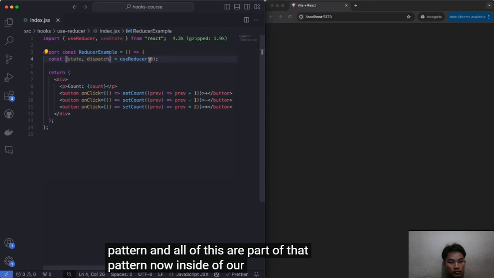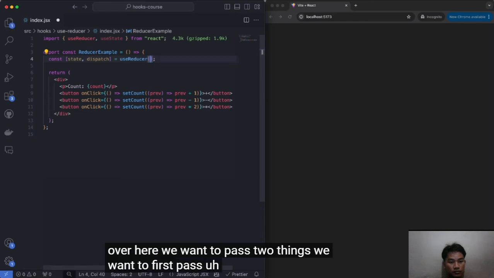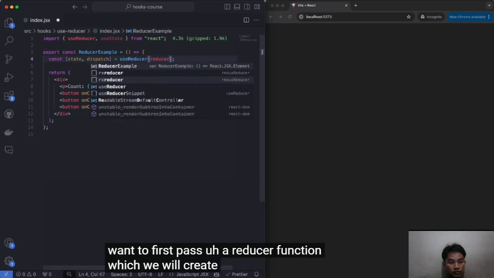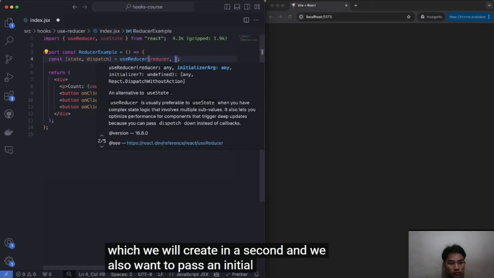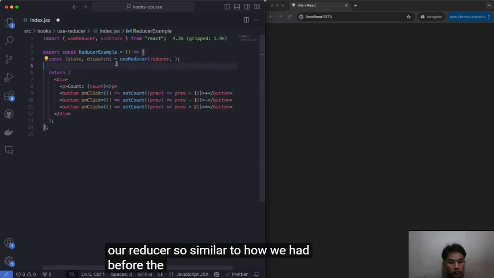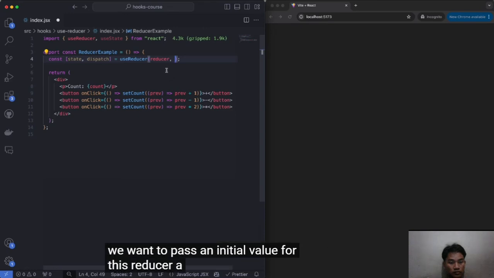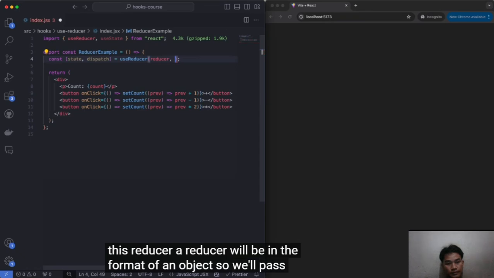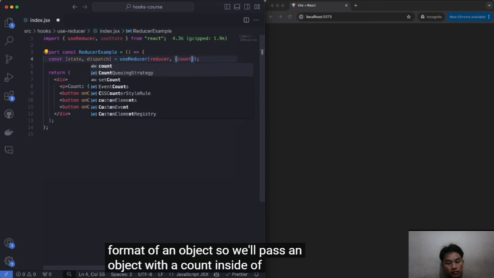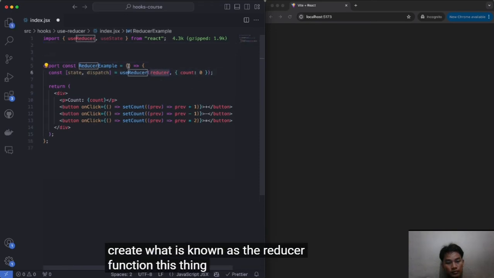Now, inside of our useReducer over here, we want to pass two things. We want to first pass a reducer function, which we will create in a second, and we also want to pass an initial value for our reducer. So similar to how we had before the count equal to 0 over here, we want to pass an initial value for this reducer. A reducer will be in the format of an object. So we'll pass an object with a count inside of it and an initial value of 0. Now, we want to create what is known as the reducer function, this thing over here.